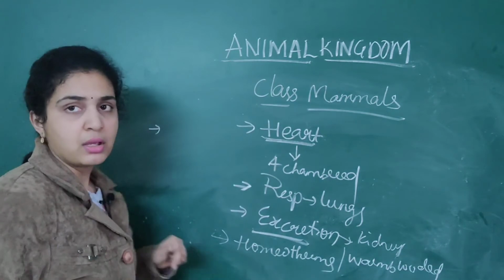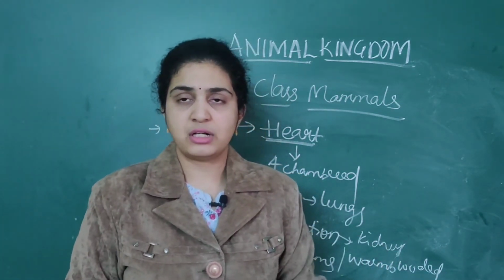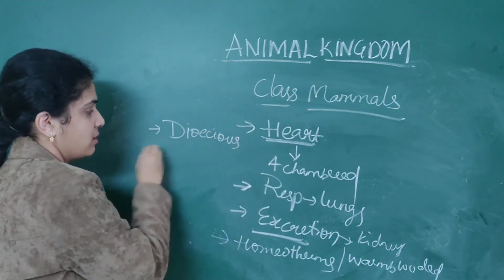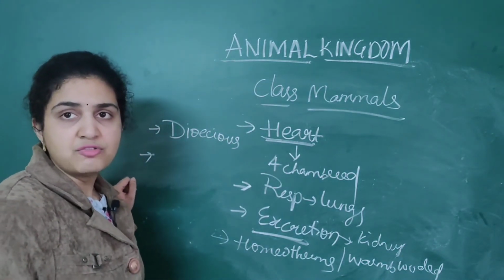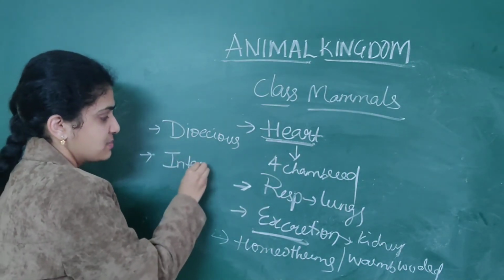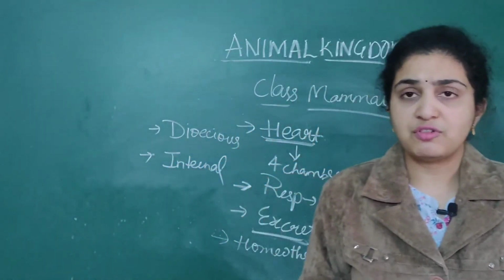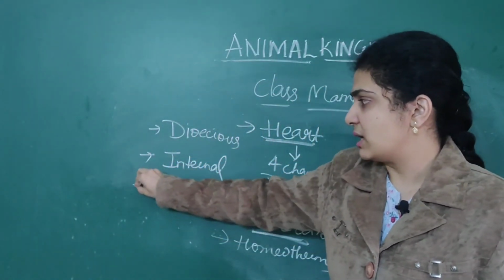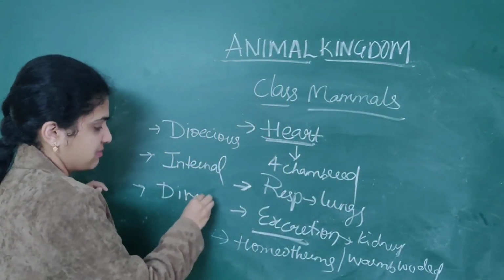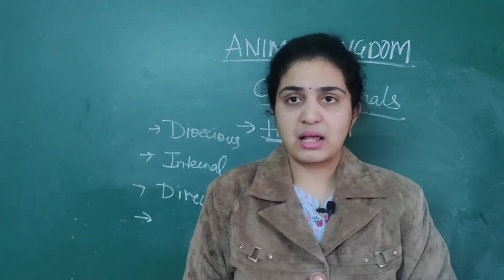Next you go to sexes. Sexes are separate. Males are different as well as females are different. So they are dioecious animals. Next, about fertilization. Fertilization is internal fertilization for us. It takes place within the female. The fertilization and all takes place within the female. So it is internal fertilization. And development is direct development. As well as they are viviparous organisms.